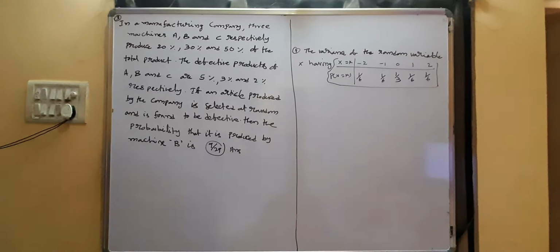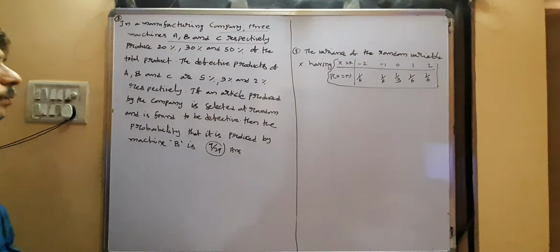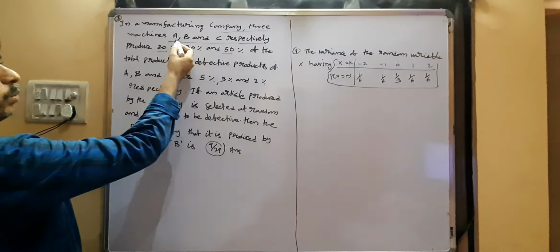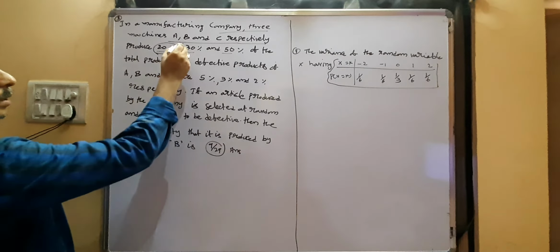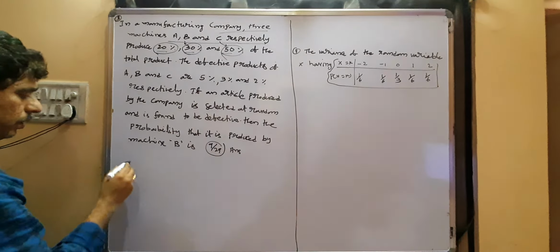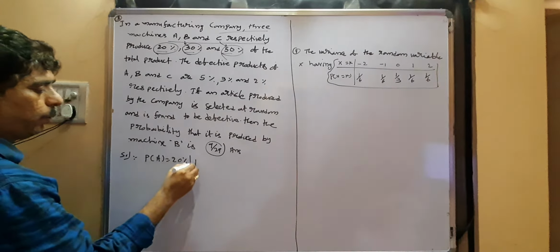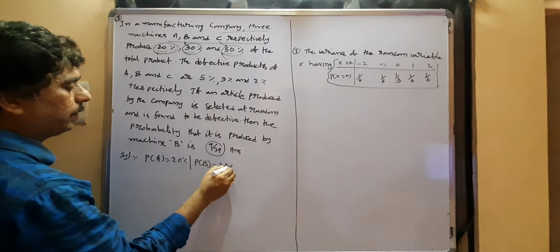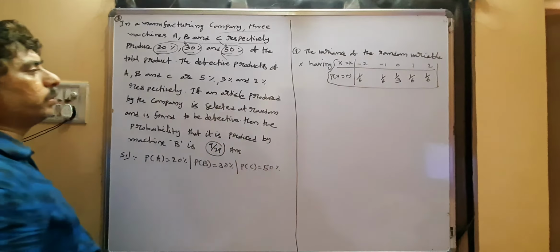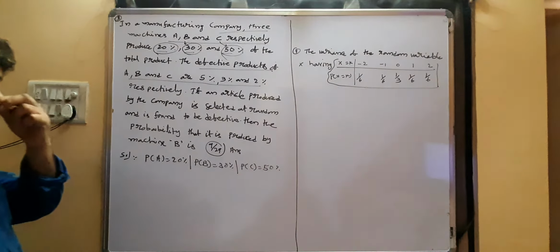So, next question. In a manufacturing company, three machines A, B, C produce 20%, 30%, 50% of the articles respectively. A produces 20% of the articles, B produces 30%, C produces 50%. The defective products of A, B, C are 5%, 3% and 2%.